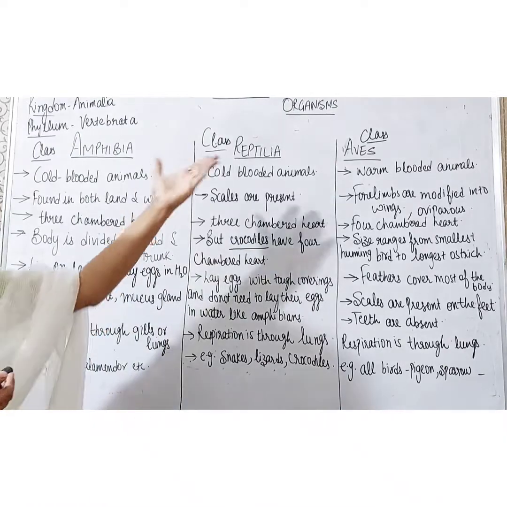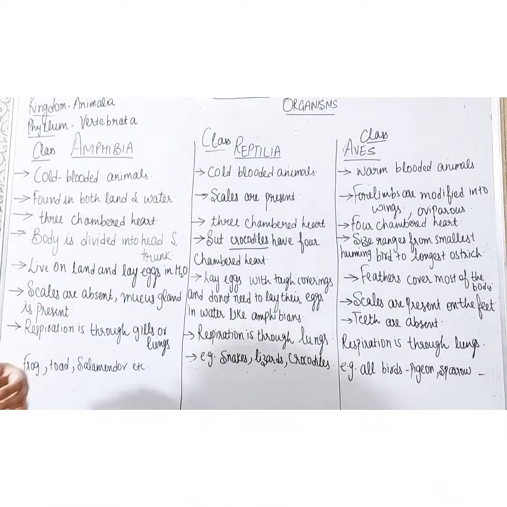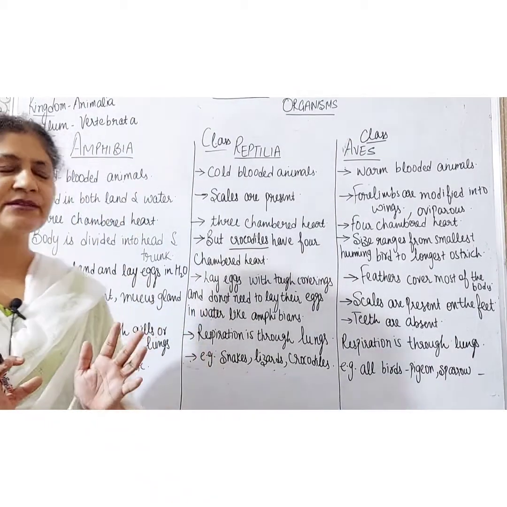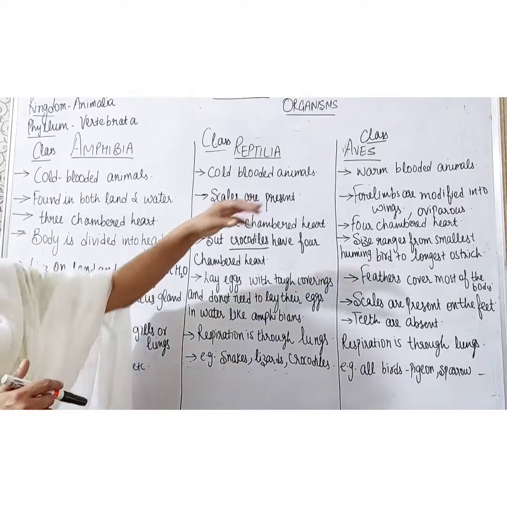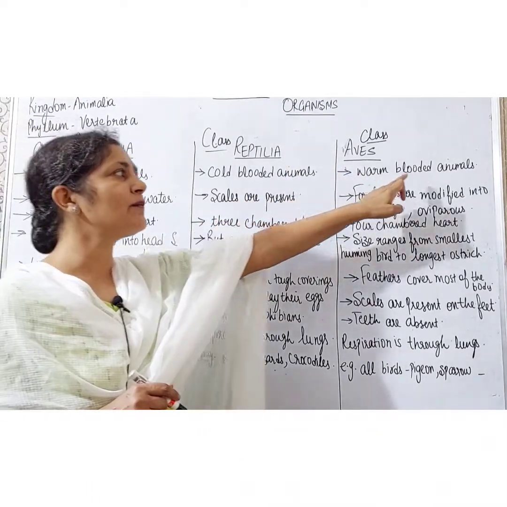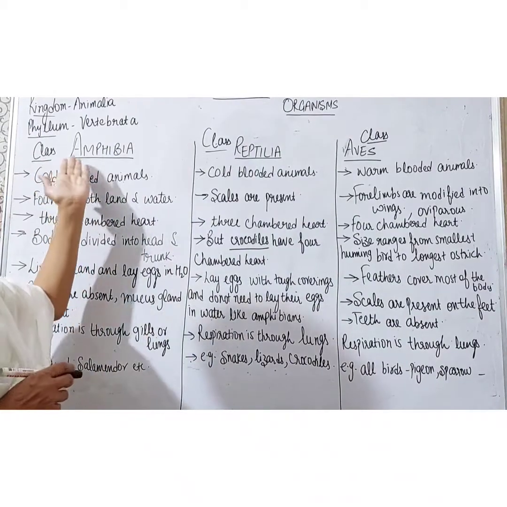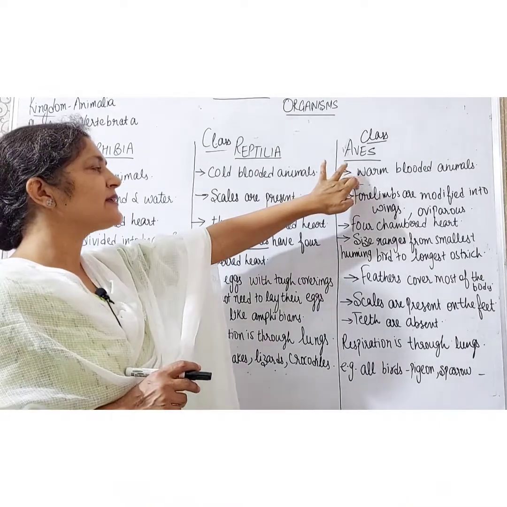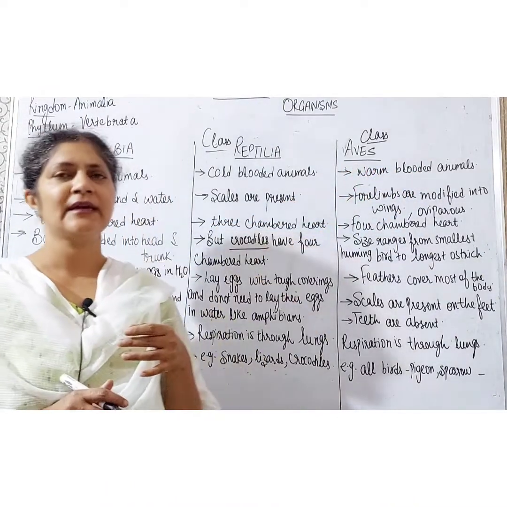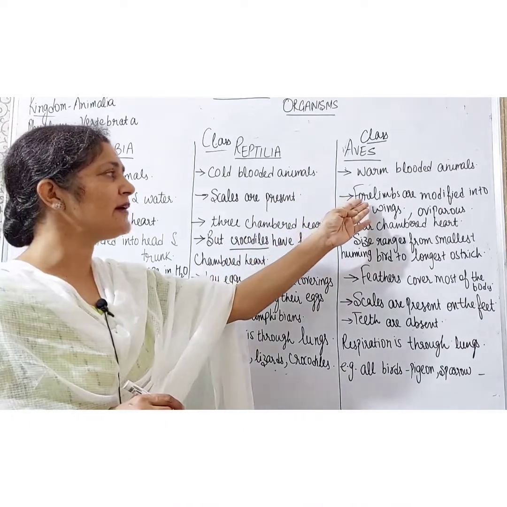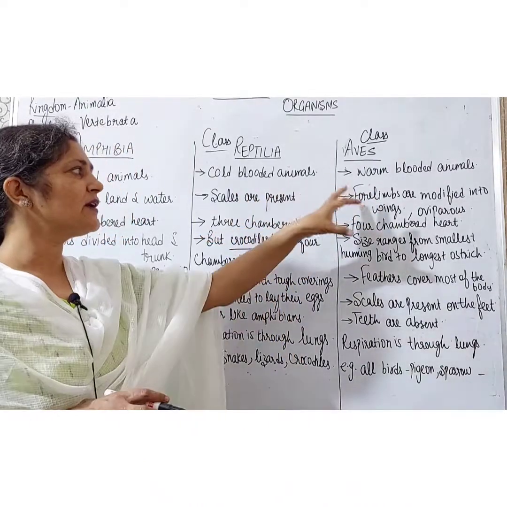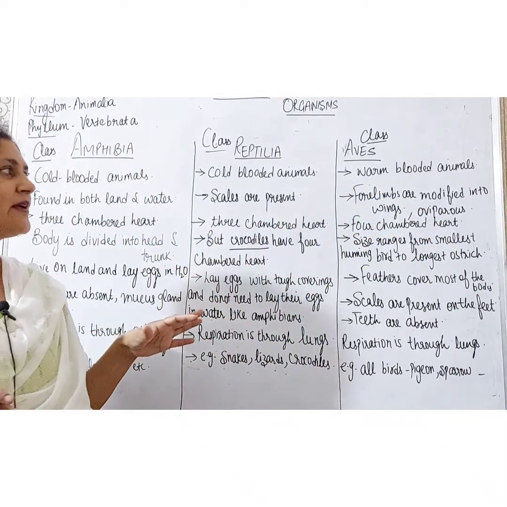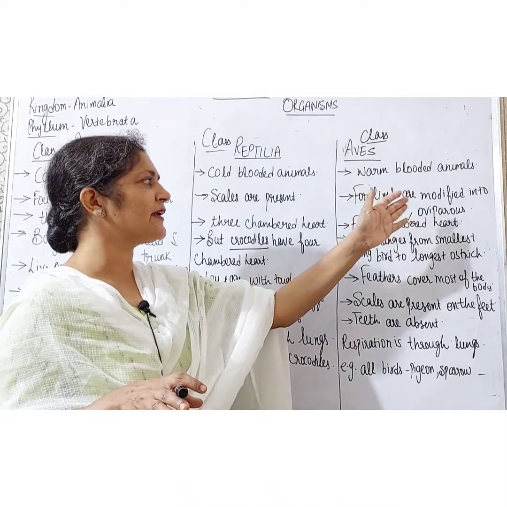Now students, we come to the next class, that is Aves. The class Aves includes all the birds, right students? All the birds belong to the class Aves. They are warm-blooded animals. The animals belonging to Amphibia and Reptilia were cold-blooded, but the class Aves has warm-blooded animals. They are tetrapods, but their forelimbs are modified into wings because they have to fly.